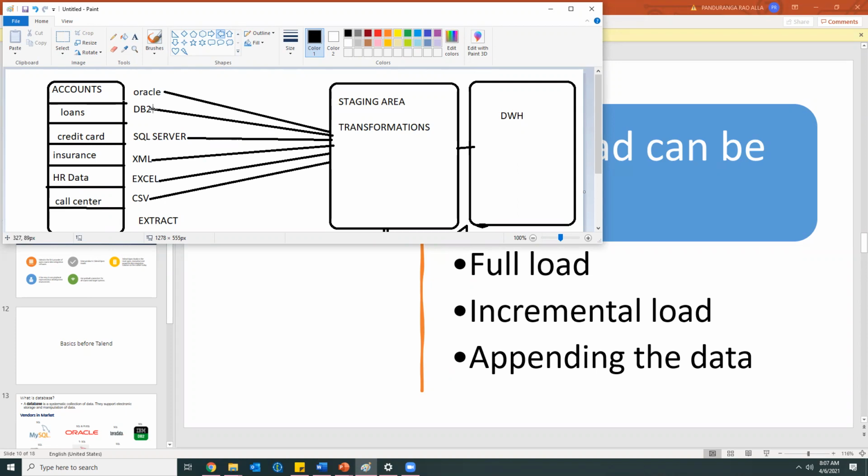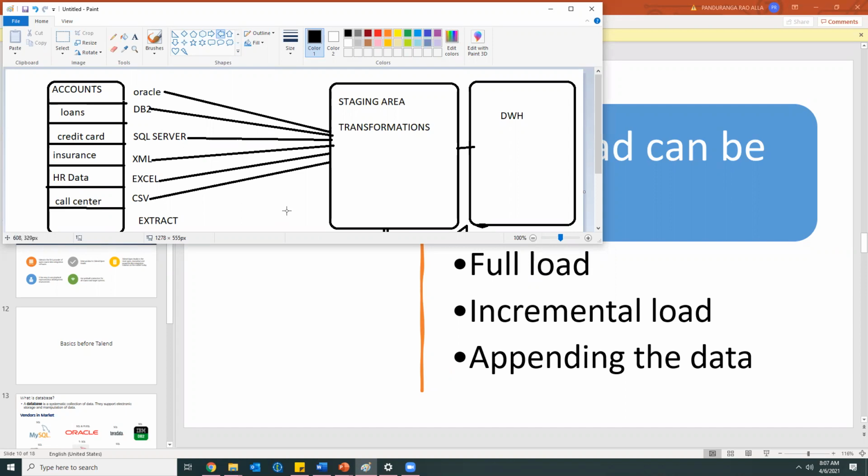Today we have 10 account holders, and that data will be there in the data warehouse. And tomorrow we'll get two or three more accounts, and the related data will be loaded. So on the first day we are reading the entire data from this table. That will be called the full load.